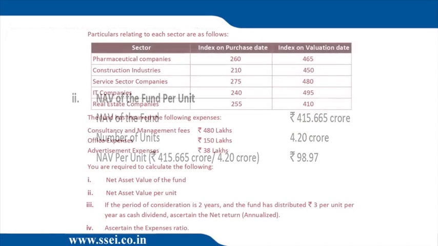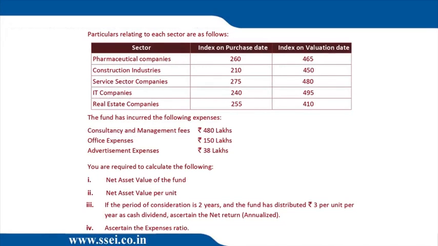For the third part, let's move into the question. In the third part, it's saying if the period of consideration is 2 years and the fund has distributed rupees 3 per unit per year as cash dividend, that means in 2 years, 3 into 2, 6, ascertain the net return.